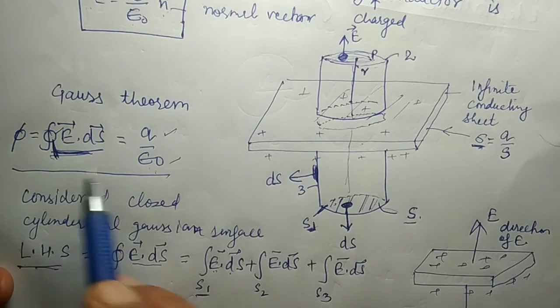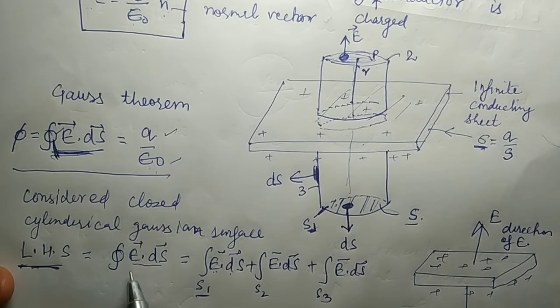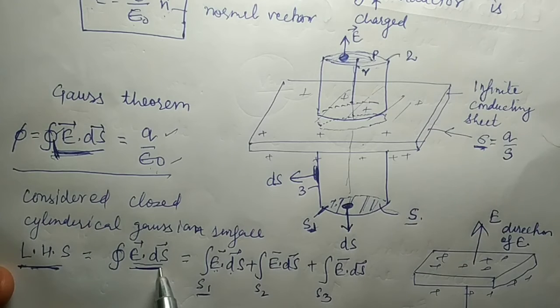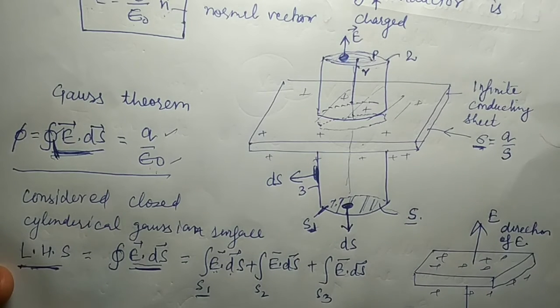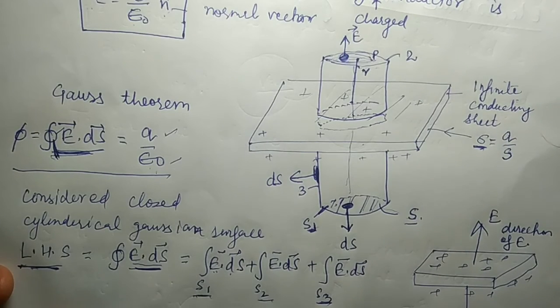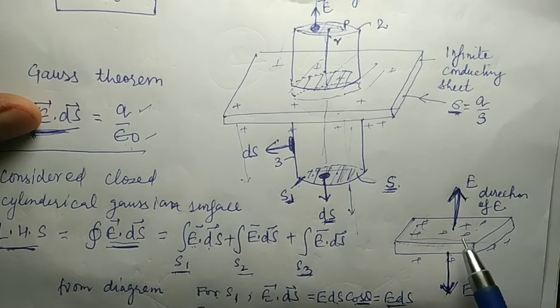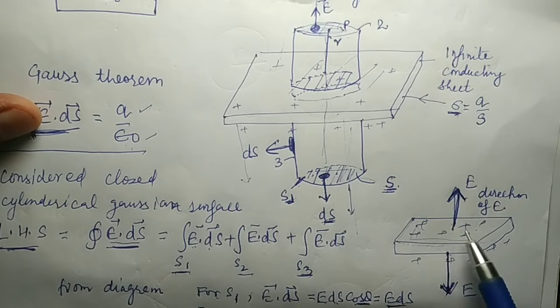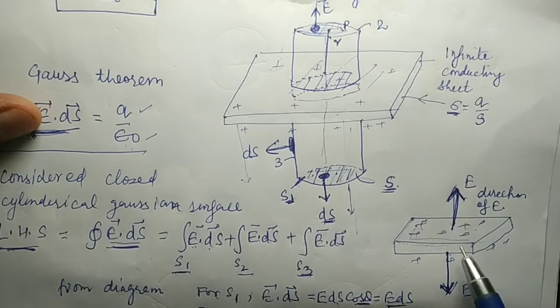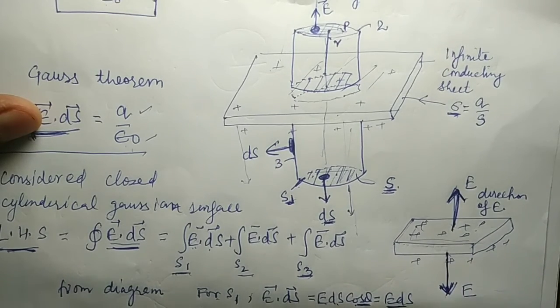So to calculate the electric field, I start with the left hand side. The left hand side is the integral of E dot ds. Since this surface has three kinds of surfaces, I divide it into three integrals. Now if you see this diagram, the electric field is perpendicularly upward. हमें मालूम है कि इलेक्ट्रिक फील्ड पॉजिटिव चार्ज के लिए हमेशा ही बाहर की तरफ होता है. So for this conducting sheet it will also be perpendicularly upward, and for positive charge outward, that is downward.